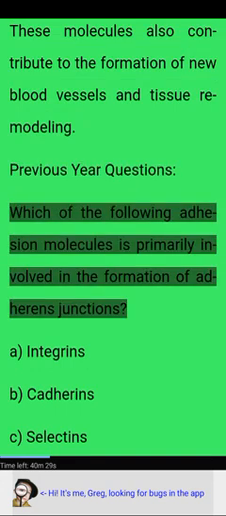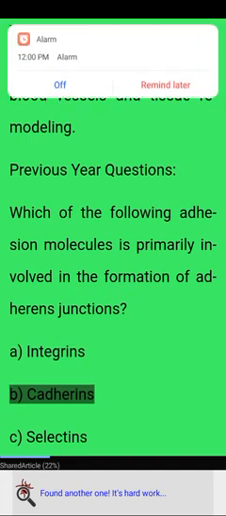Previous year questions. Which of the following adhesion molecules is primarily involved in the formation of adherens junctions? A. Integrins. B. Cadherins.